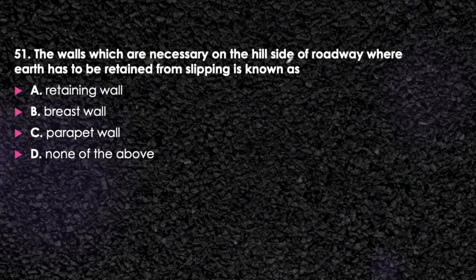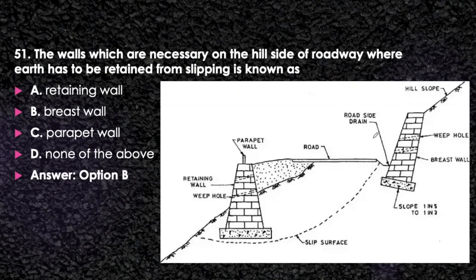On the hill side of the roadway, we have to retain the earth, that is the mountainous terrain. In that case, it is called a breast wall. You can see here, this is the breast wall, this is the mountain, the hillside, the hill slope, and here we will provide the breast wall. At the valley side, we will provide the retaining wall. So the definition of these two has to be kept in mind in case of hill roads. This is the retaining wall, this is the breast wall. Breast wall at the side of the mountain and retaining wall at the side of the valley.